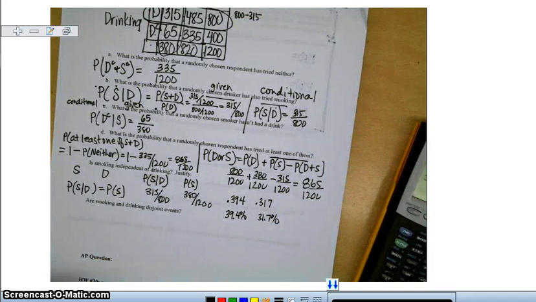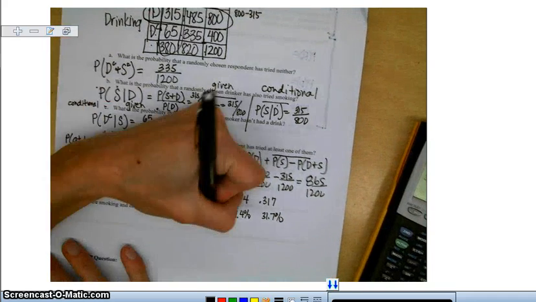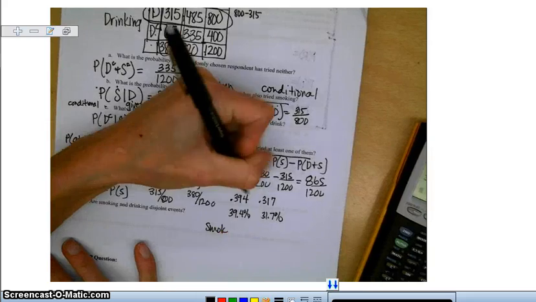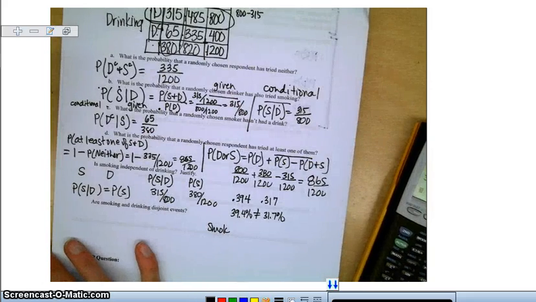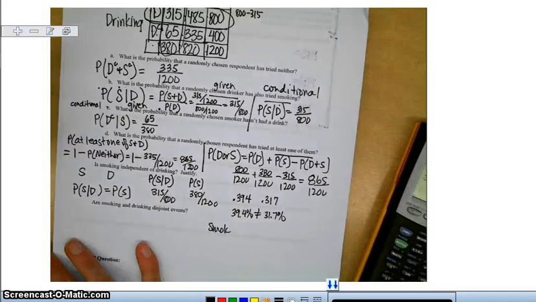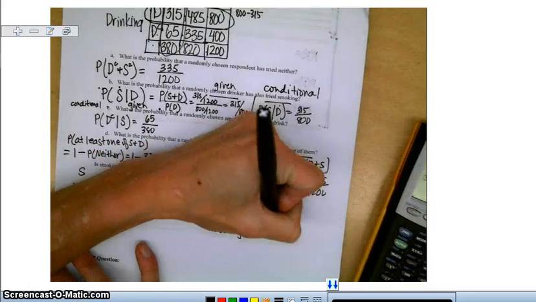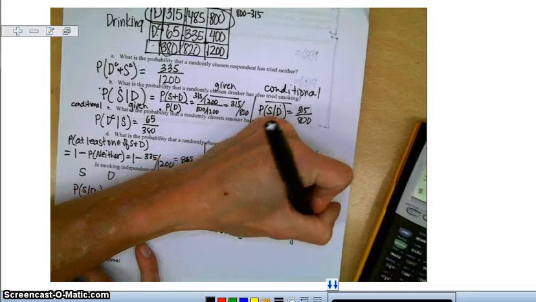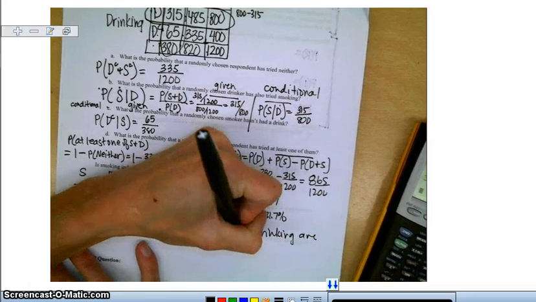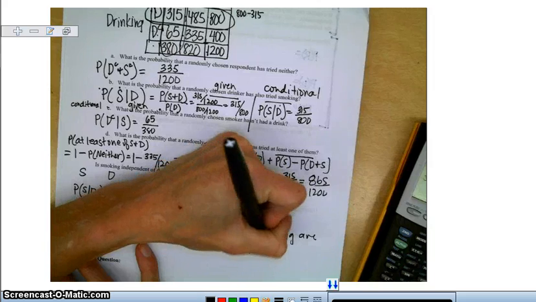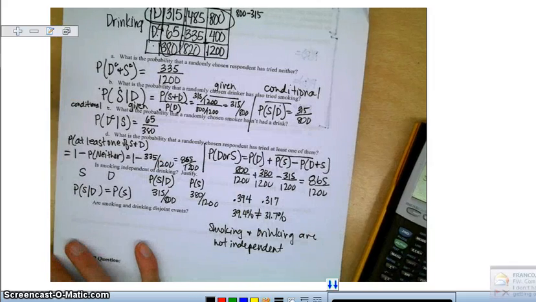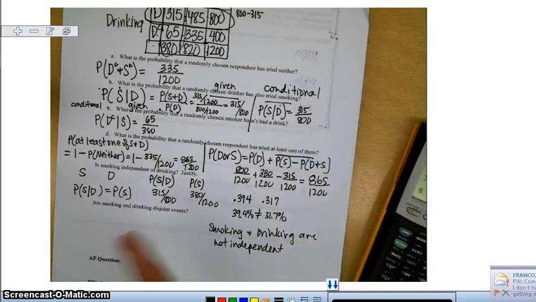They're not within that range of 3. So these are not equal, which means smoking and drinking are not independent. What would this mean in the real world? It would mean that if you smoke, you're more likely to drink, and vice versa. That one leads to the other.